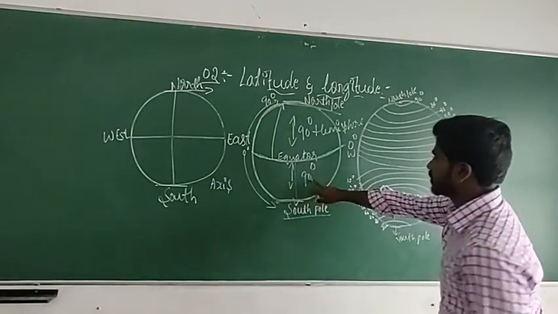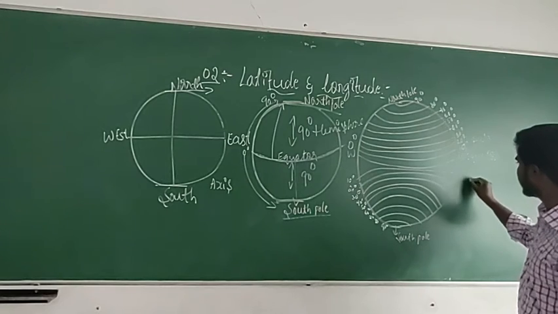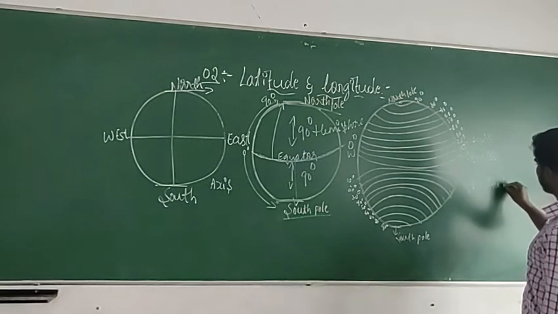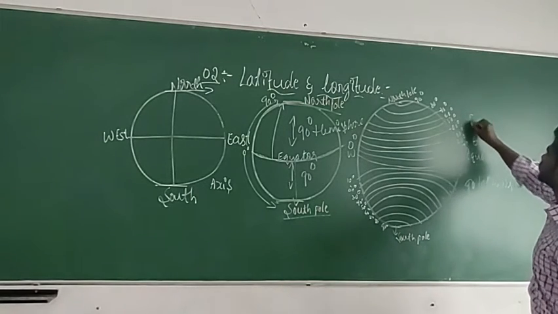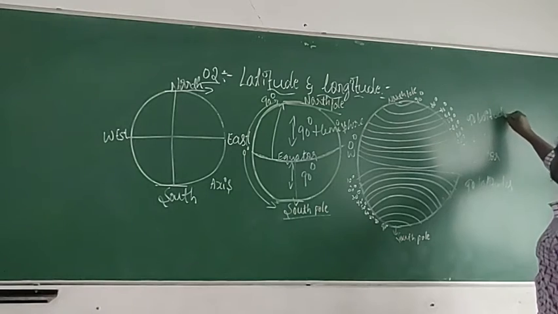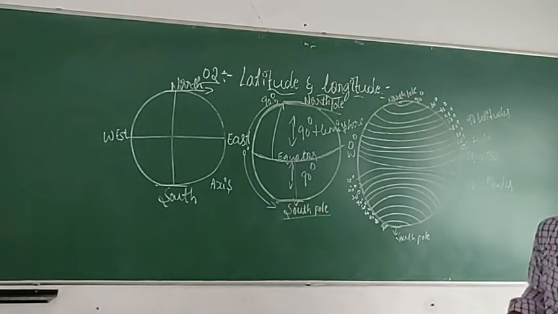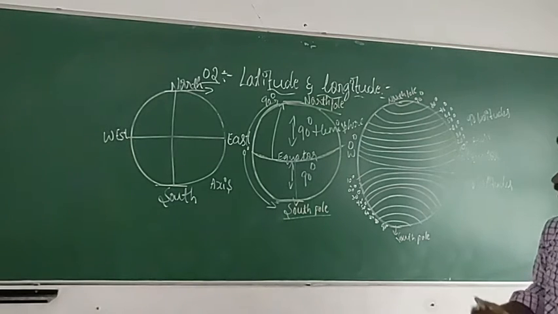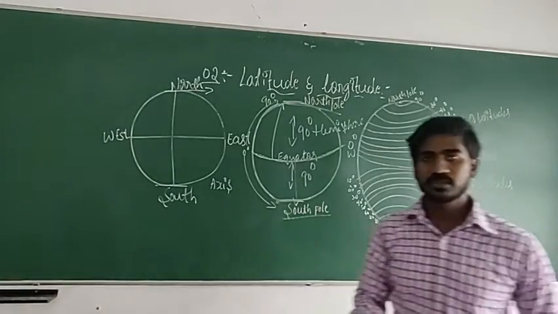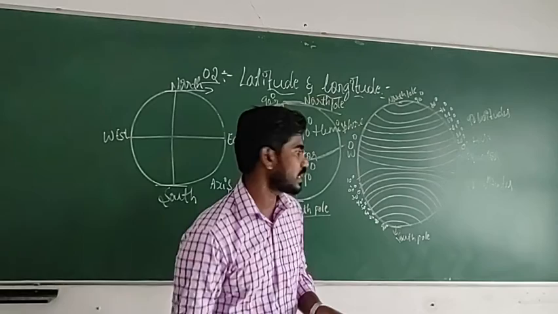So from the equator to 90 degree, you can find 90 latitudes. How many latitudes? 90 latitudes. So here also, how many can you find? 90 latitudes. So here the latitude, how are we measuring? We are measuring in degrees. So 90 degree means one latitude comes under 1 degree. So 90 degree is equal to 90 latitudes.